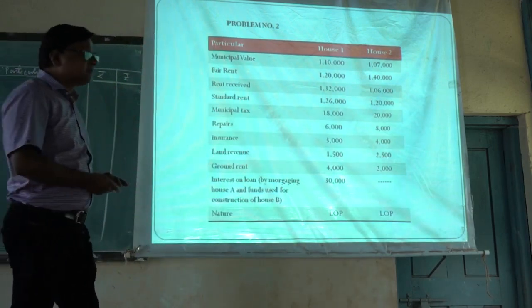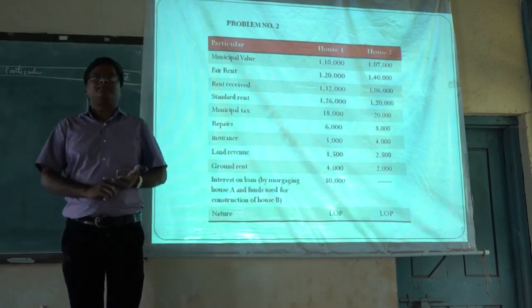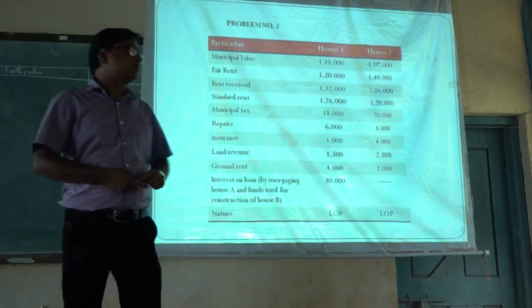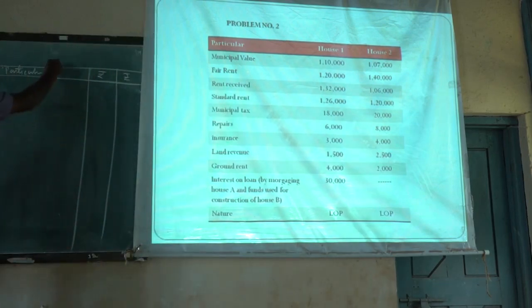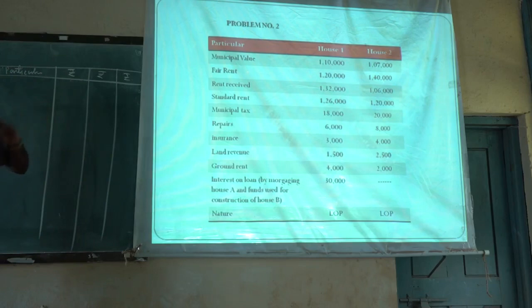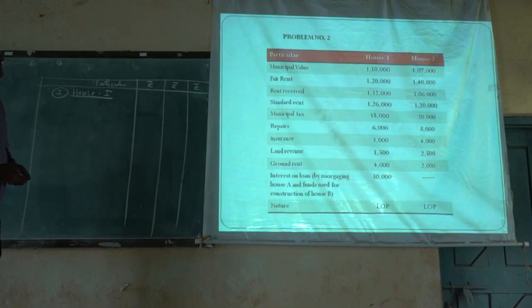Both are LOPs. And if a LOP property is there, then firstly we have to calculate the gross annual value, then the net annual value, then we have to allow the deductions available under section 24. And if two properties are there, both LOPs, then we have to keep 3 columns for amount and 1 column for particulars. Then Roman 1, house 1. Firstly we will calculate the income from house 1.